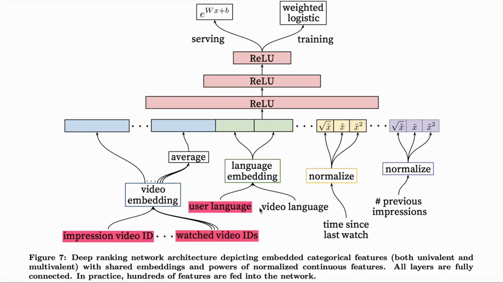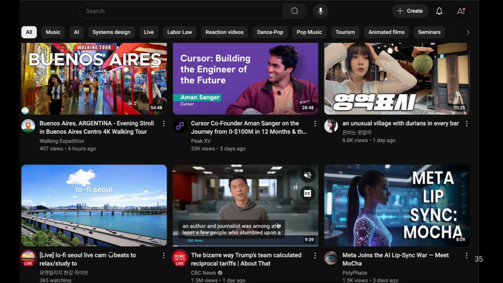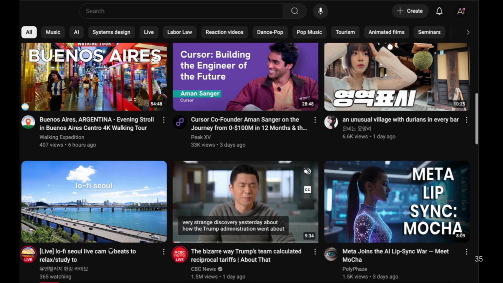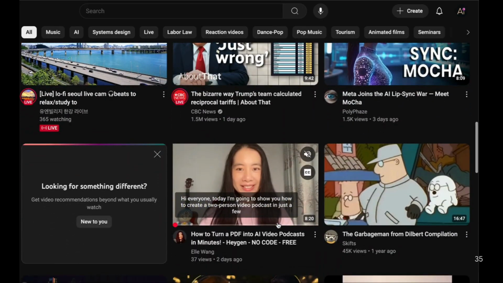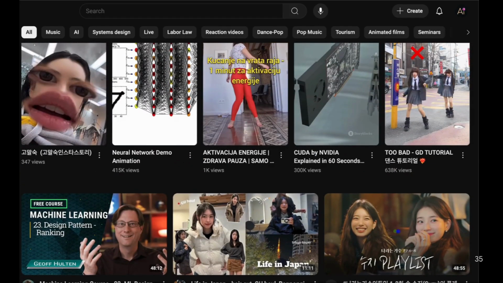They also classify features according to whether they describe properties of the item, the impression, or properties of the user and context, the query. Query features are computed once per request, while impression features are computed for each item scored. For example, consider features that capture a user's past interactions with the channel that uploaded the video being scored, such as how many videos the user has previously watched from that channel, or when they last watched a video on a similar topic. These continuous features summarizing past user behavior are especially powerful, as they generalize well across different videos and topics.